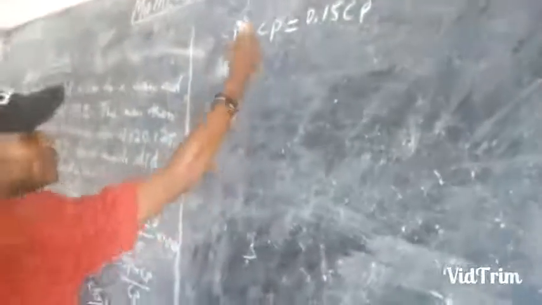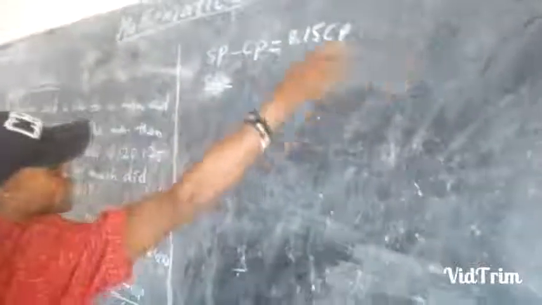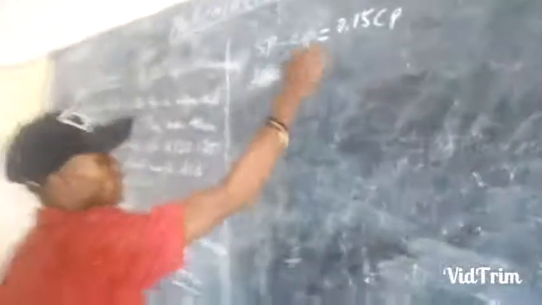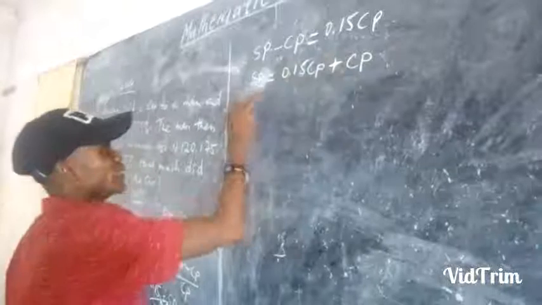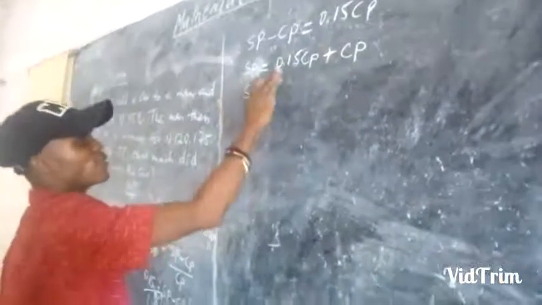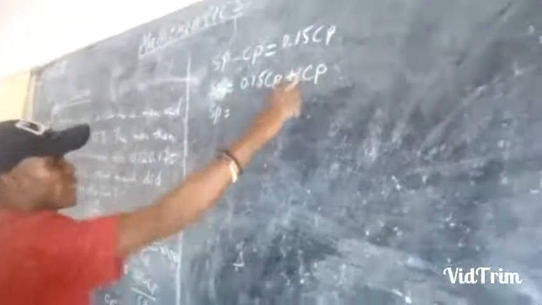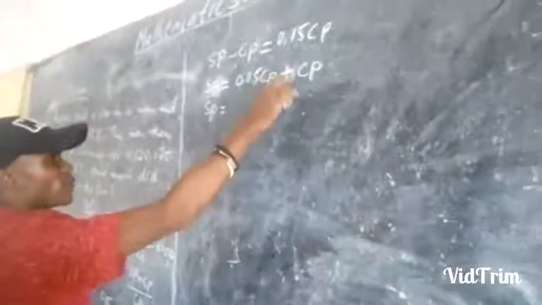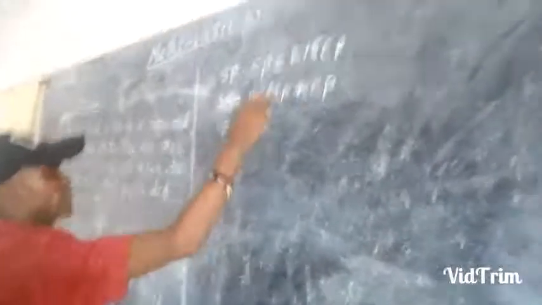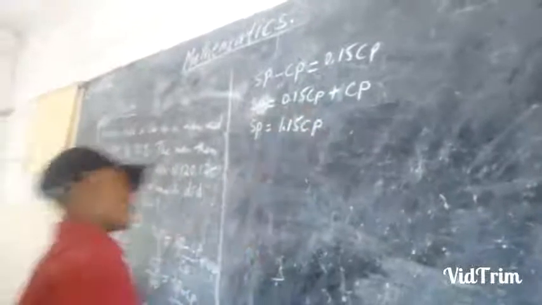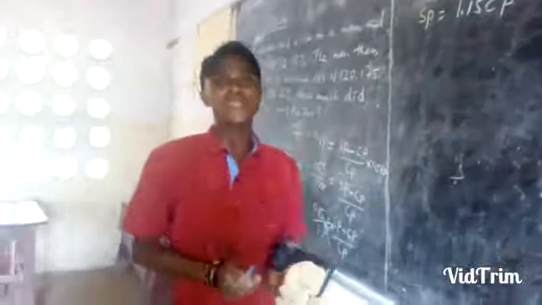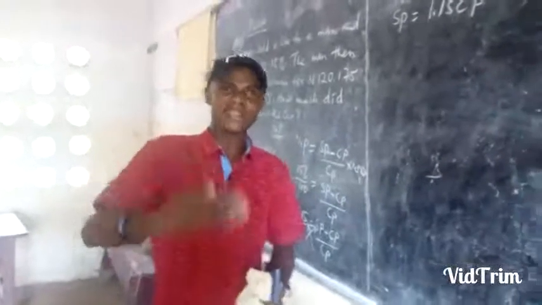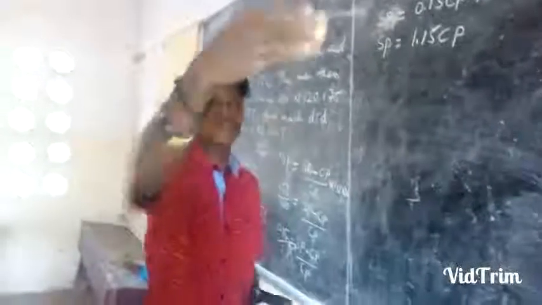So the selling price here becomes, when you take minus CP over the equal to sign, it becomes positive. We have 0.15 CP plus CP. So selling price becomes 0.15 plus 1, since the coefficient here is 1. So 0.15 plus 1 becomes 1.15, and the CP is common. That can be one of the successful equations you can write. That SP I have written is the selling price, the price the dealer sold the car to the man.